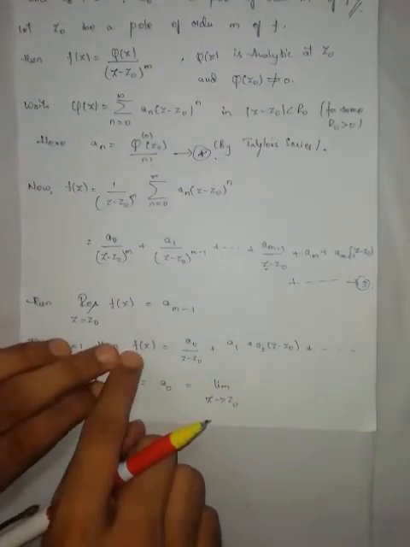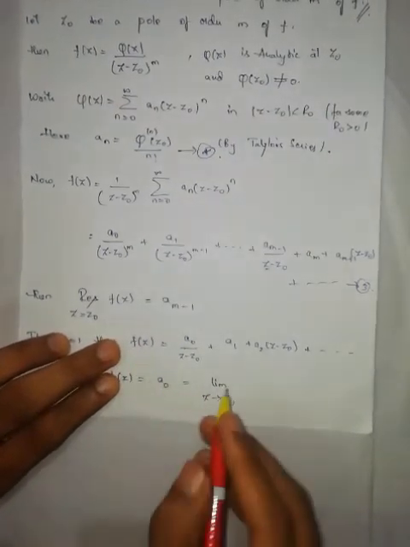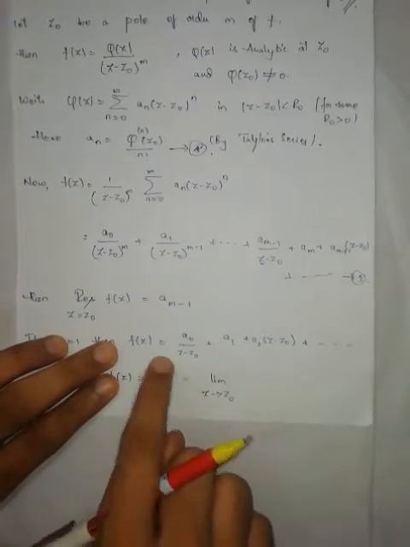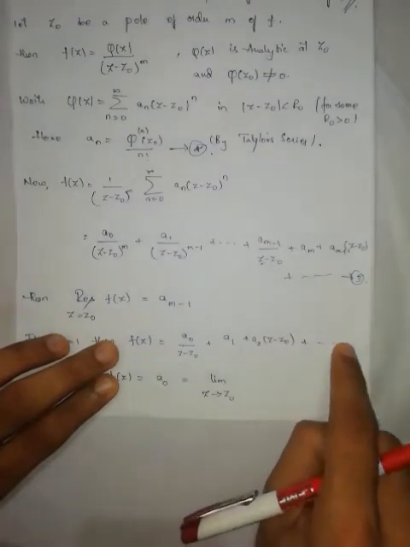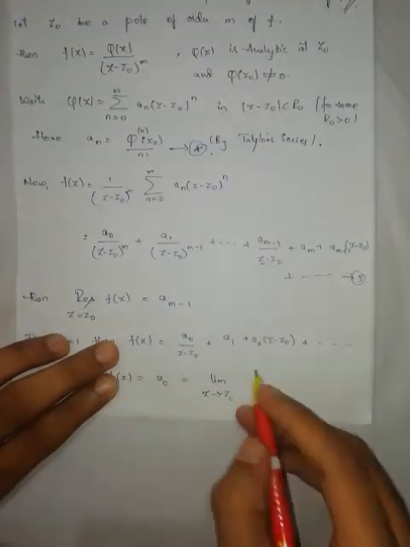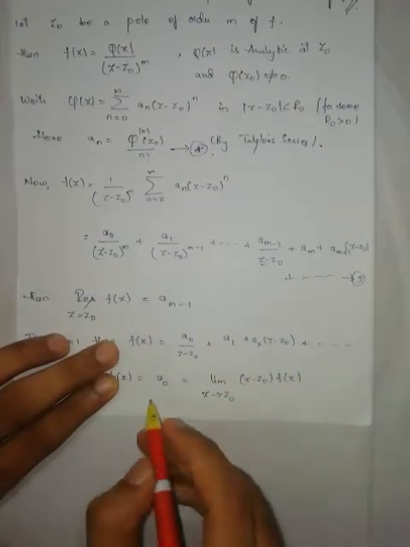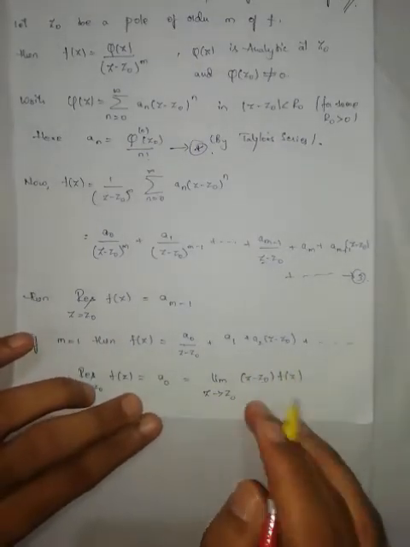If I cross multiply, as z tends to z naught, all terms become 0. As I am taking the LCM and cross multiplying, a1 into z minus z naught, a2 into z minus z naught whole square, and so on, and here will be a naught. As z tends to z naught, the term z minus z naught into f of z becomes a naught. Therefore, what is this one?